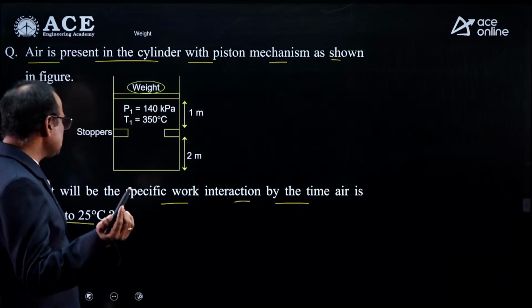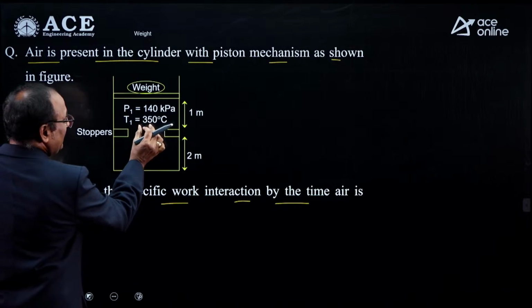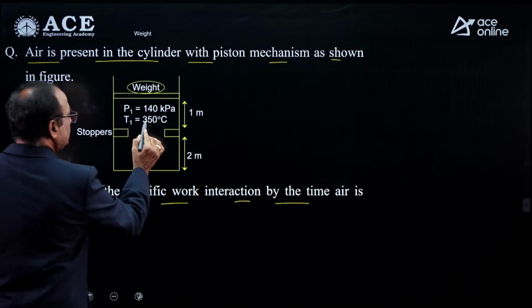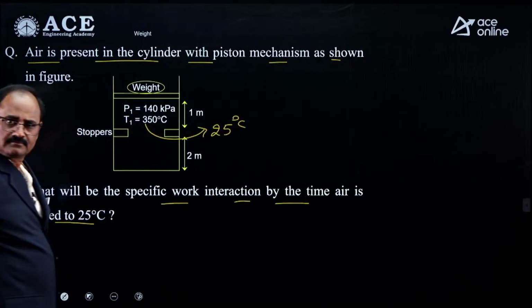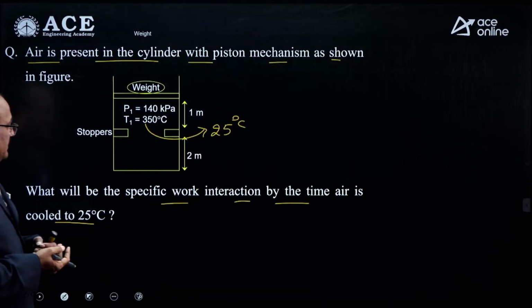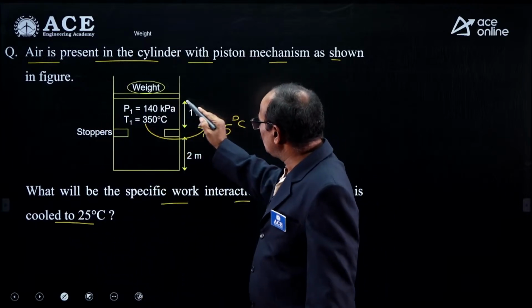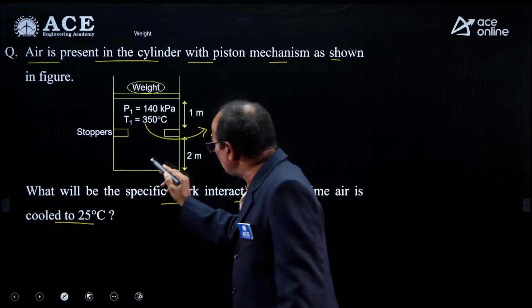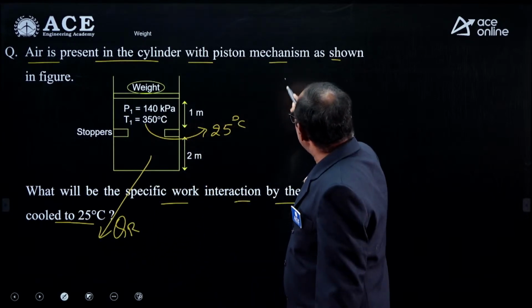That means indirectly he is asking what will be the work interaction by the time the temperature of the air inside the cylinder drops from 350 degrees centigrade to 25 degrees centigrade. Dear students, for this case, by the time the air is cooled by dumping the heat to atmosphere, what is happening? At constant pressure,